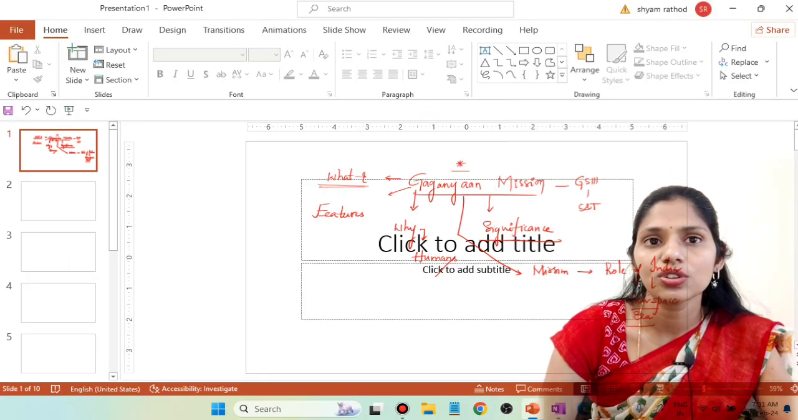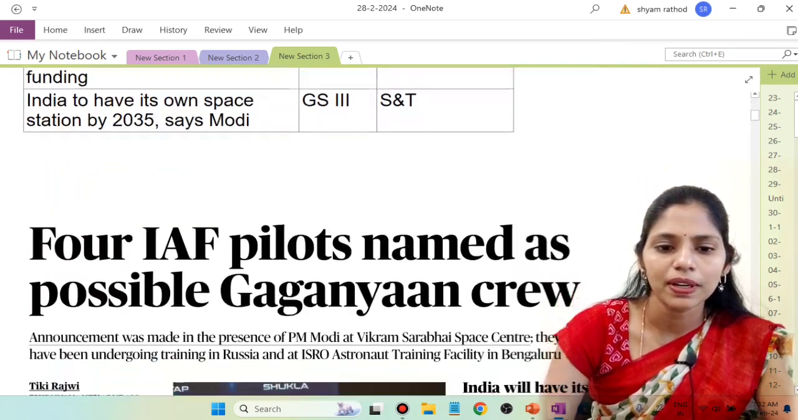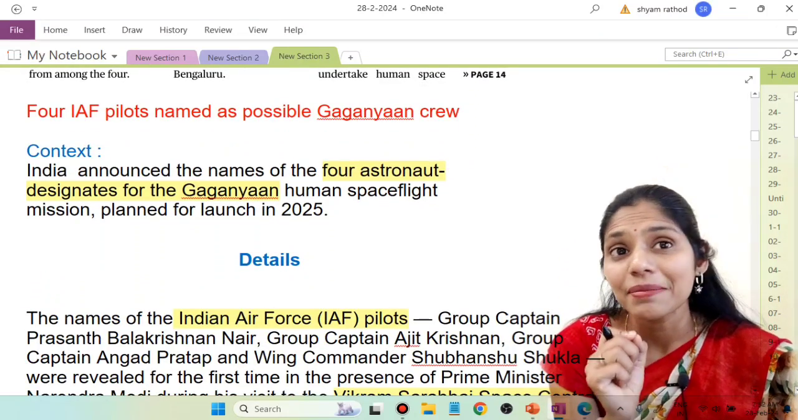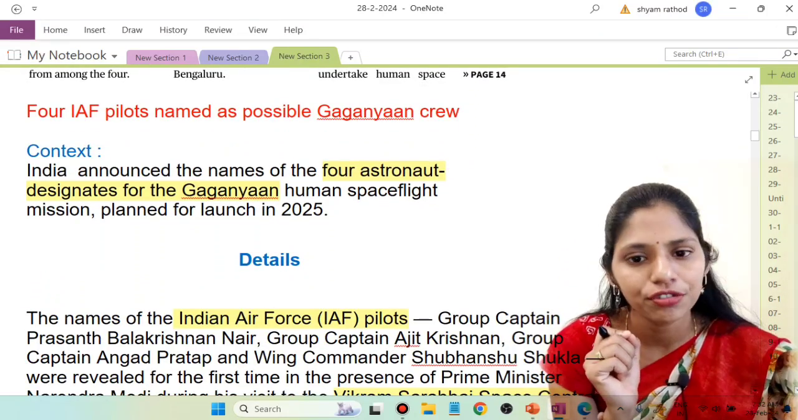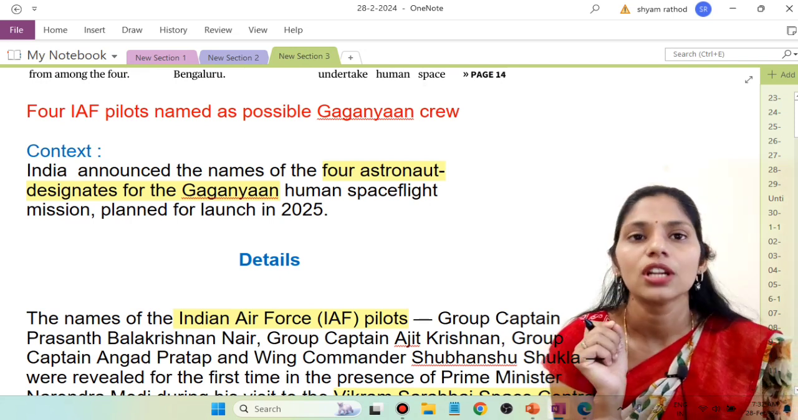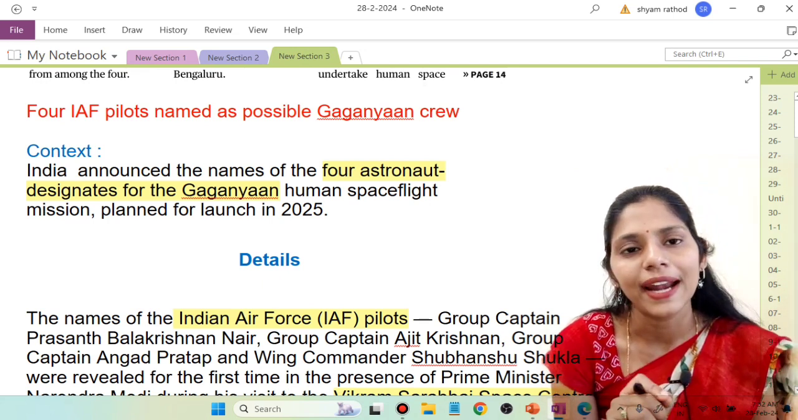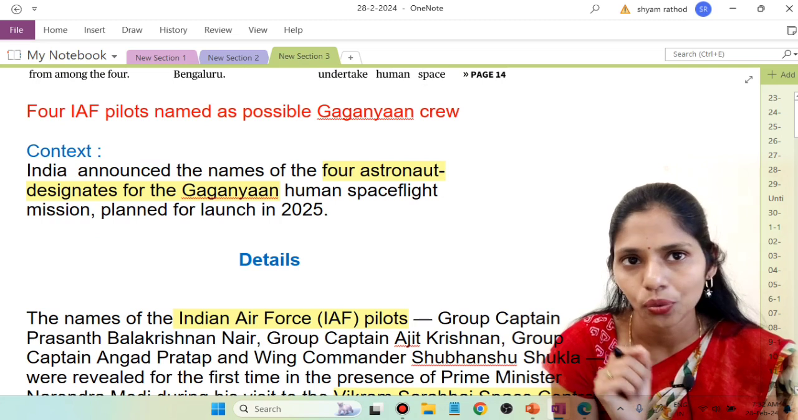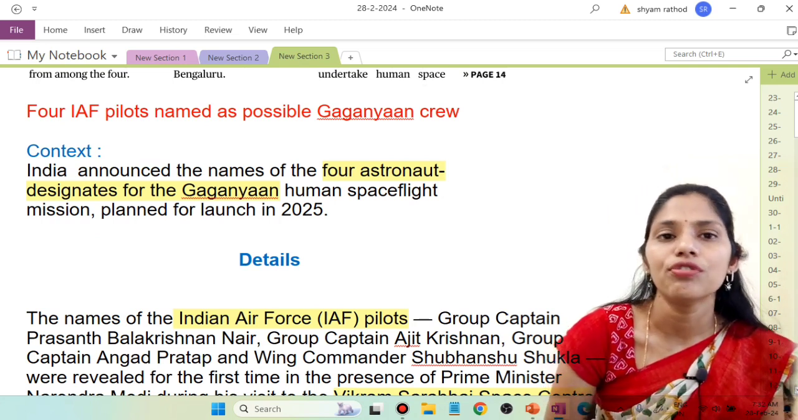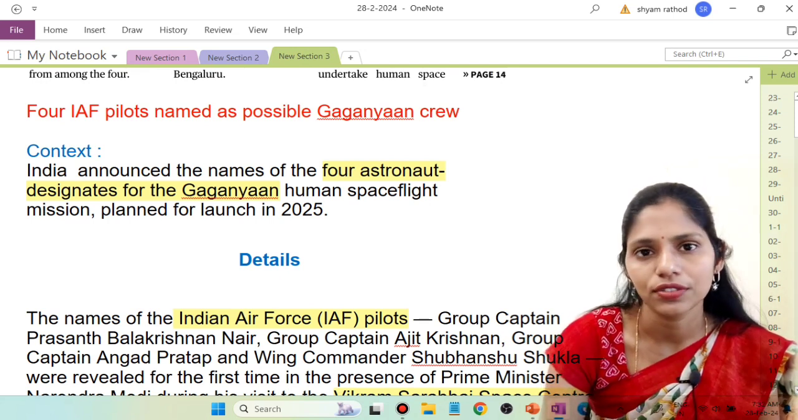Let us see the notes of this topic. As usual, I came with the notes, and the first topic is this Gaganyaan mission. So why is it in news? Our Prime Minister announced the names of 4 astronauts who are going to space under this Gaganyaan mission. Gaganyaan is a manned space flight mission and we are planning to launch it in the year 2025. Now our Prime Minister announced the names of 4 astronauts, and this is a very important article of the day.